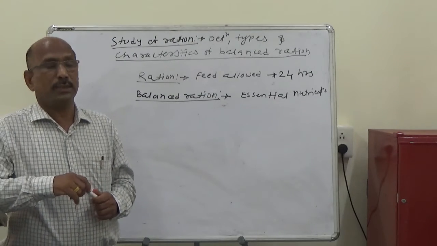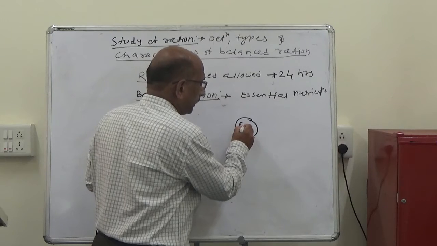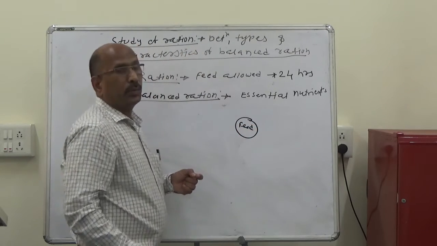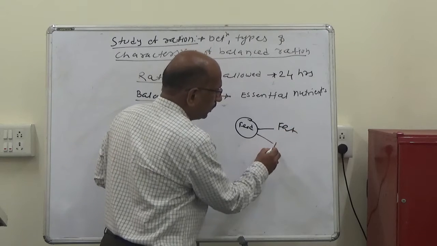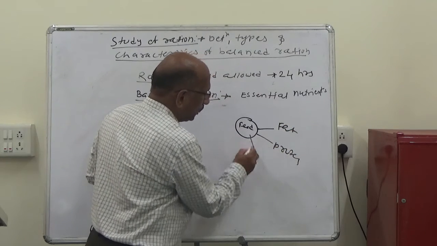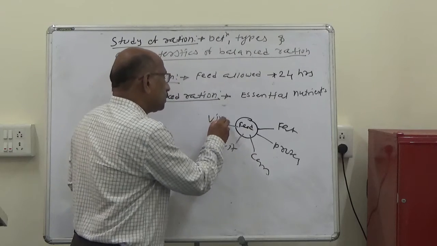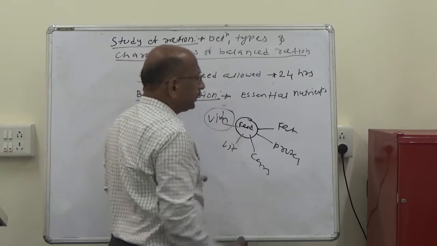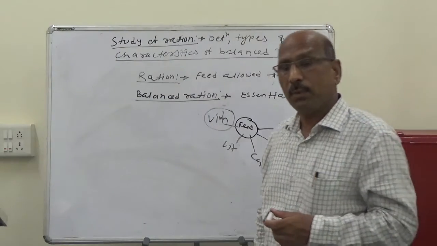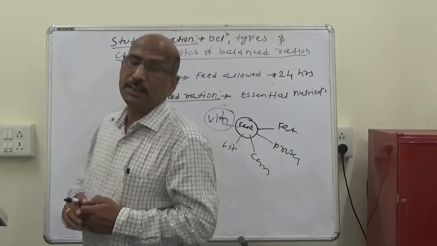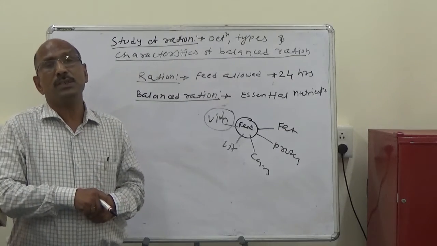These essential nutrients are fats, proteins, carbohydrates, vitamins and minerals. They should be supplied in the proper proportion and amounts for proper nourishment of the animals, that is known as the balanced ration.